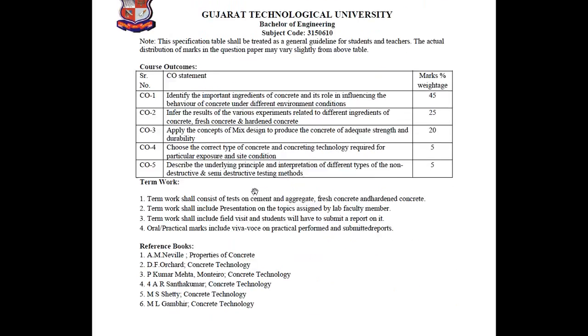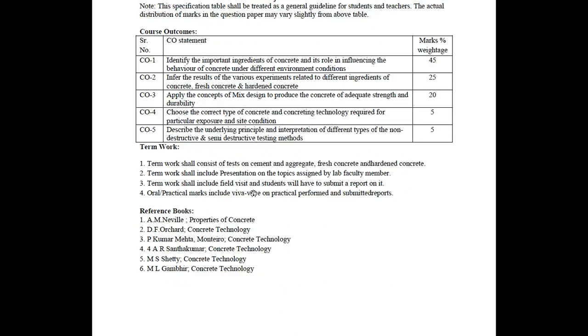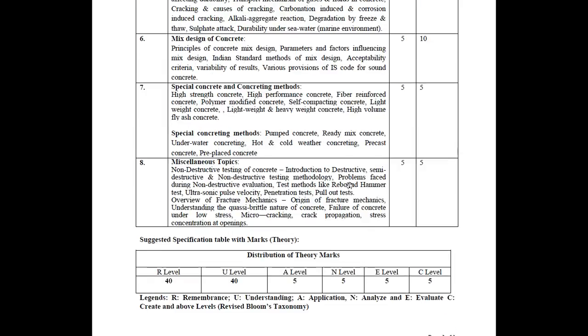For reference books, you have AM Neville, Properties of Concrete, then DF Orchard, Concrete Technology, and one of the best reference books regarding concrete technology is by MS Shetty and ML Gambhir. So this is all about the syllabus of concrete technology.